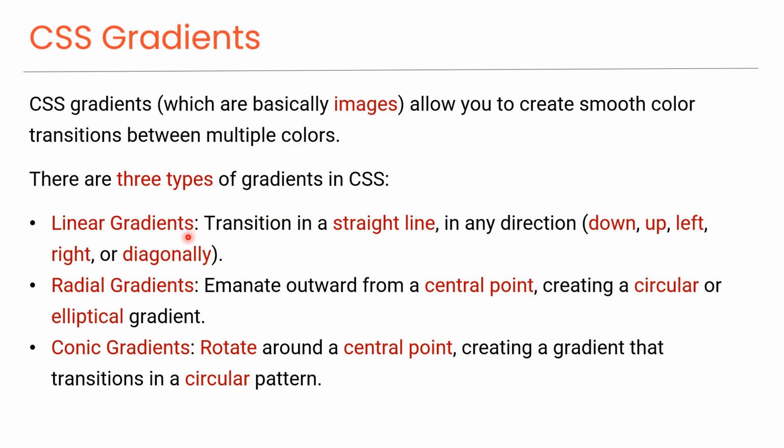Linear gradients transition in a straight line, in any direction such as down, up, left, right, or diagonally. Radial gradients emanate outward from a central point, creating a circular or elliptical gradient. Conic gradients rotate around a central point, creating a gradient that transitions in a circular pattern.